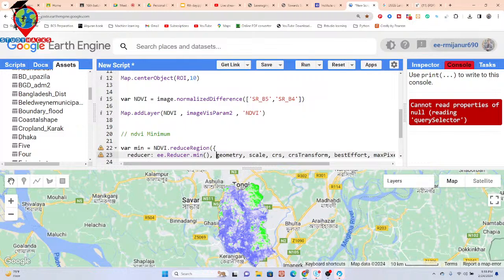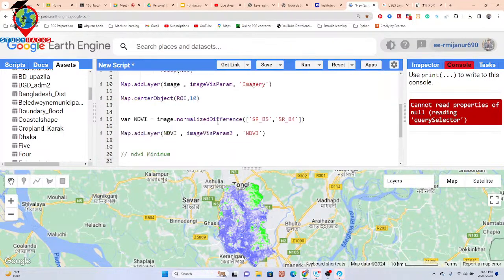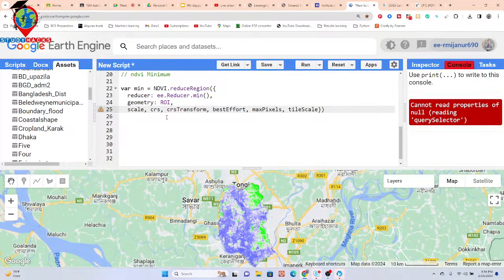Then geometry. Geometry is mainly your specific boundary. This time, my specific boundary is the ROI, so just put that ROI here. Then scale. Scale is the resolution. This time, the resolution is 30 meters. Another thing is not needed, so I simply remove that. It's not needed this time. And now I have to print this, so just use print. Print this mean and click run.